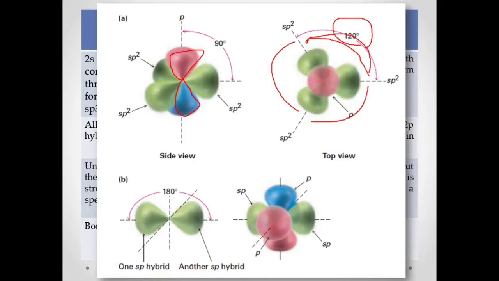For sp hybridized, you can see that there are actually two unhybridized p orbitals. This is one p, and the other one is at the back, that is pz. So there are two unhybridized p orbitals, leaving your px to be mixed with your s orbital, and then you can form an sp hybridized.